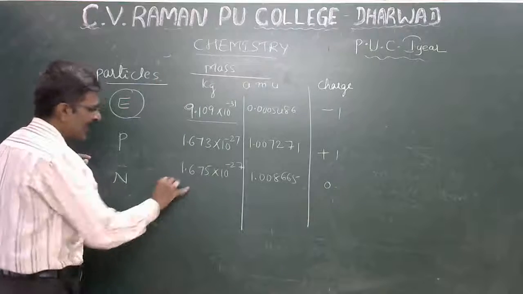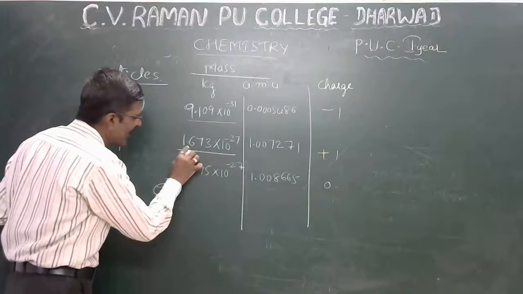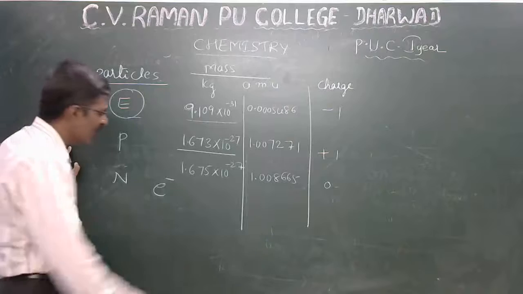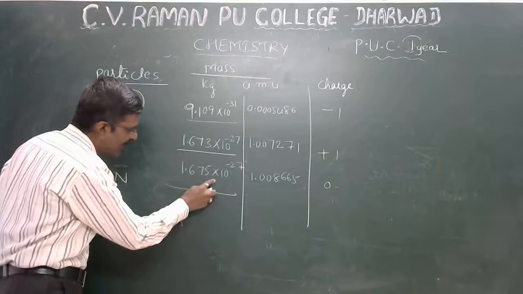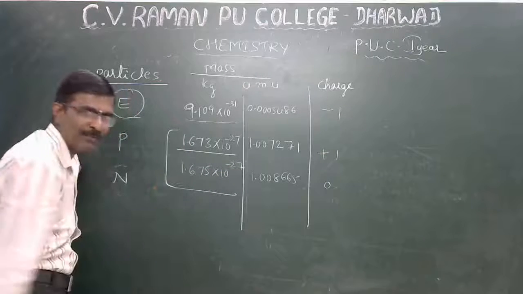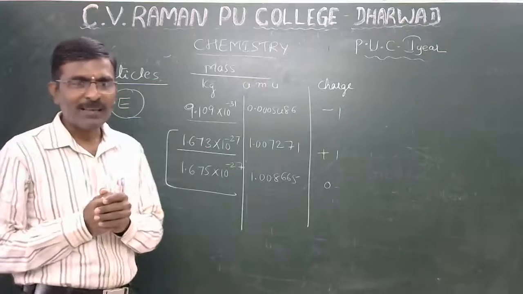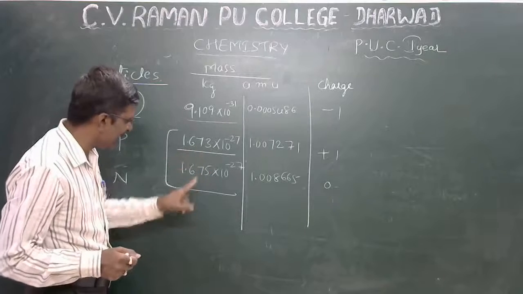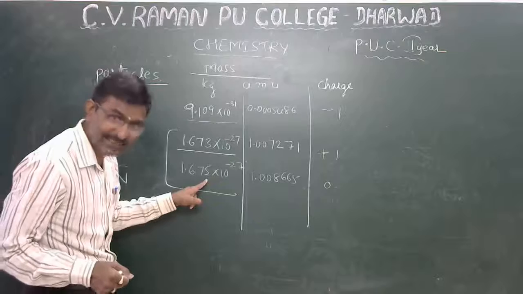Electron is minus charge. So proton mass is 1.673 into 10 raised to minus 27. Neutron mass is 1.675 into 10 raised to minus 27. Both are approximately the same. From 1.673 to 1.675, only 2 digits increase.